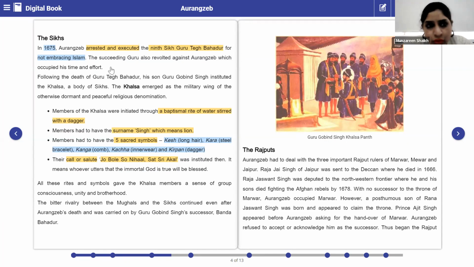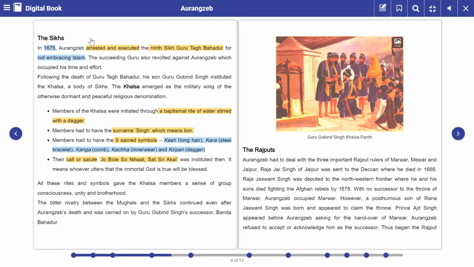And why do you think they became the enemy of Aurangzeb? Because he didn't treat the Hindus equally. Yes, because he did not treat the Hindus equally. This is one reason. Other reason? He re-implemented the jizya tax. Yes, he reimposed the tax called jizya on the non-Muslims. Okay, and then we saw that definitely these enemies, the Sikhs and the Rajputs, became his enemy.